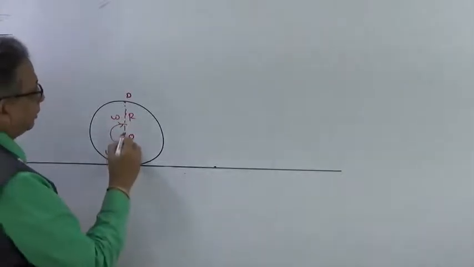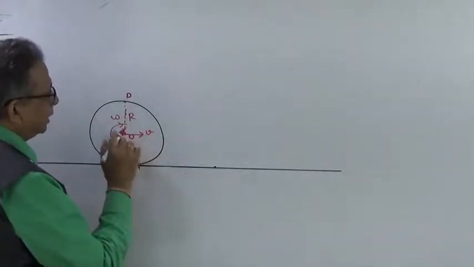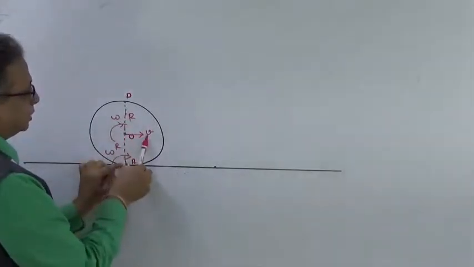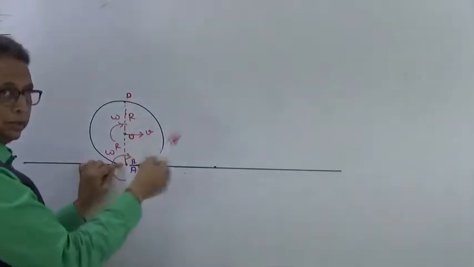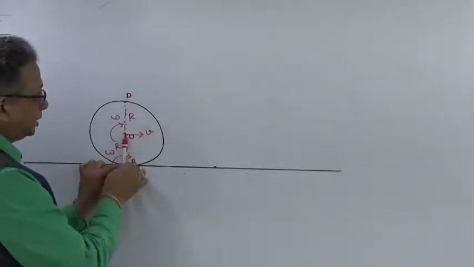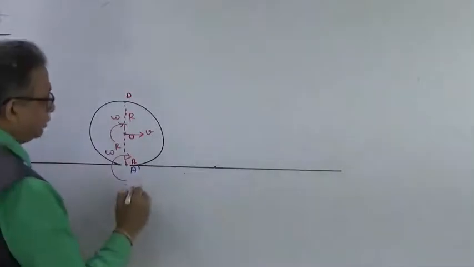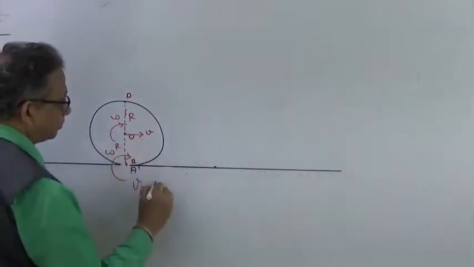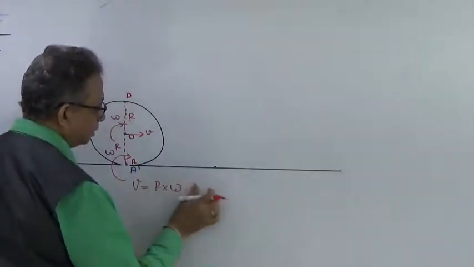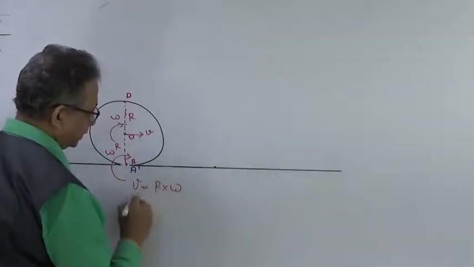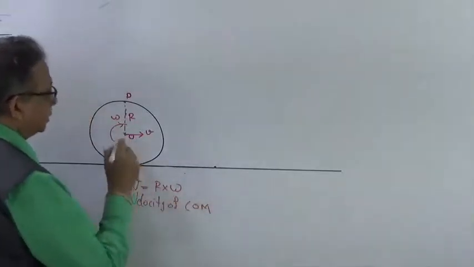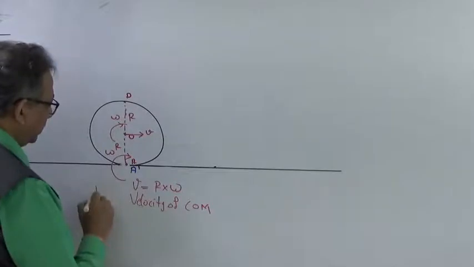Okay, if this is angular velocity omega, this is going to be v, that is the linear velocity which is tangential. If this is the axis of rotation, from this axis, this v is the tangential linear velocity, which we know v is equal to r into omega. So this is the velocity of, we can say, velocity of center of mass. So this is the velocity of center of mass, I would say linear velocity of center of mass.